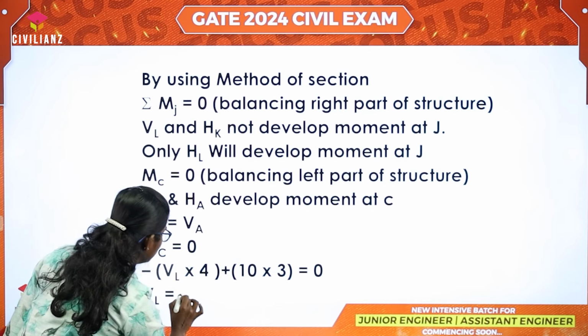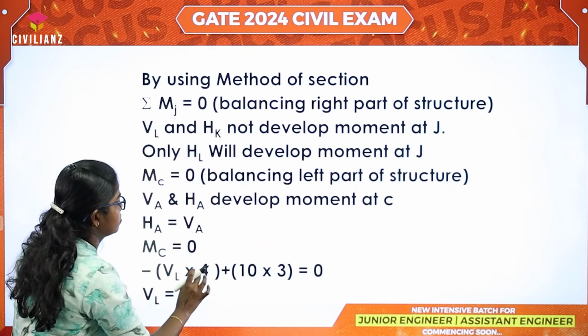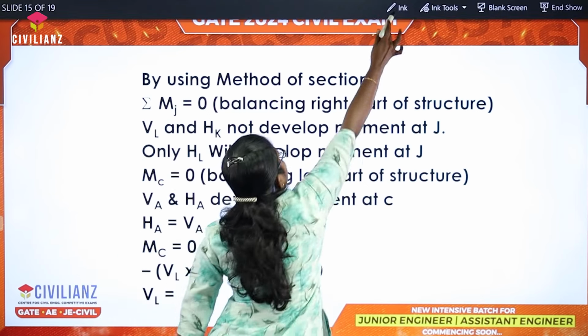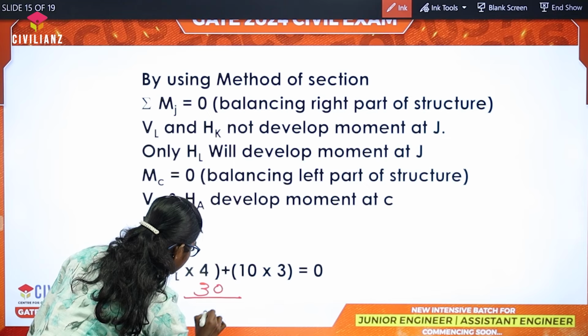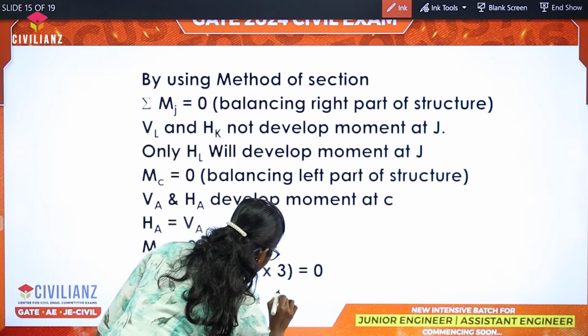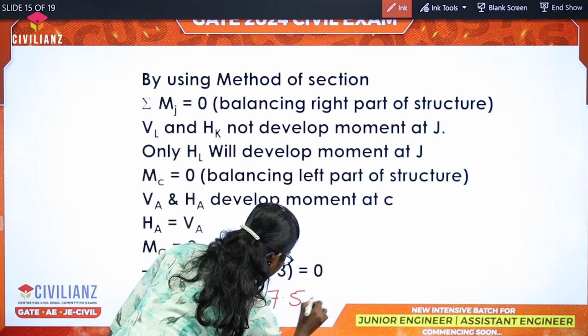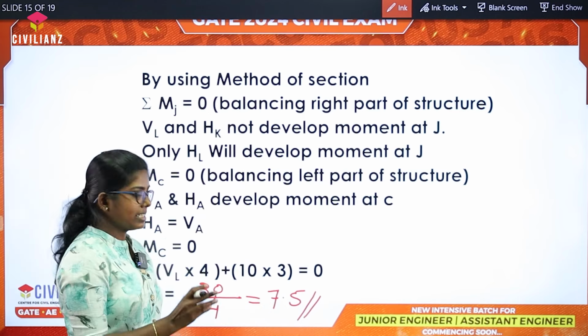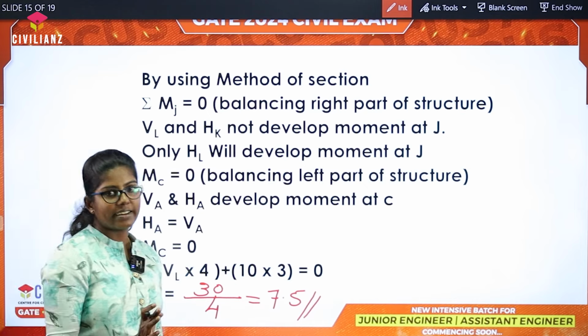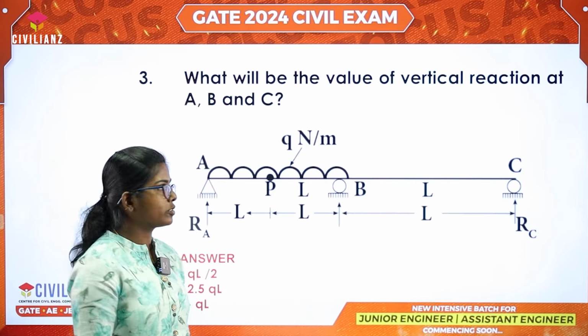VL is equal to 30 divided by 4, which is equal to 7.5. This is our answer. Let's move to the next question.